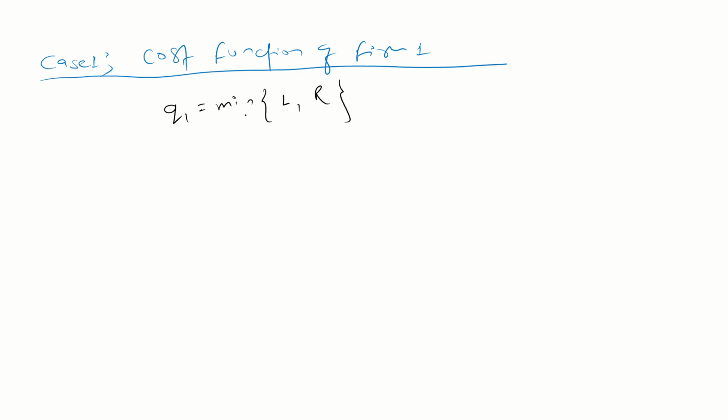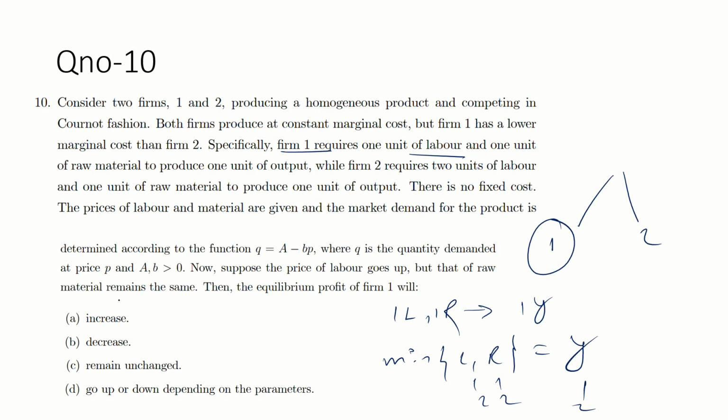This is a min function. Is this the production function? It's a cost. The marginal cost is given, so the cost function shouldn't be from that. This is the hint. Both firms produce at a constant marginal cost. Okay, that is fine, but this constant may be anything, with something attached to Q1 and Q2.